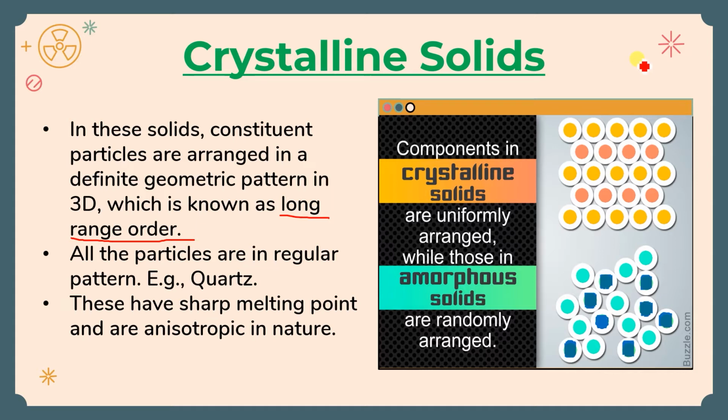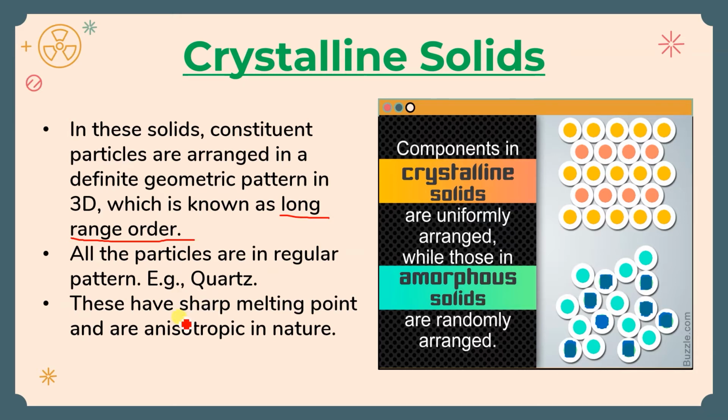Like you can see here, one is orange, the next is peach, the next orange, next peach, like this. So there is a definite pattern, that is called long range order. The example is quartz, which we use in toughened glass, I mean the windshield of the car and all.